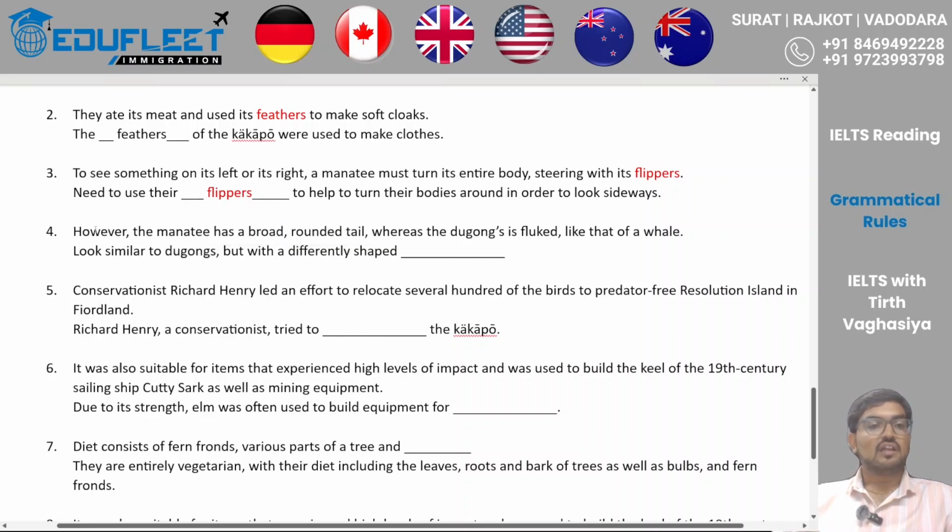So let's look at this. "However, the manatee has a broad rounded tail, whereas the dugong's is fluked like that of a whale." Now you can see they have mentioned the shape of what? Tail. Now, the manatee has a broad and rounded tail, while the dugong has a fluke tail. So my answer is going to be tail.